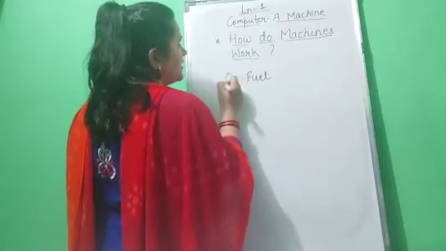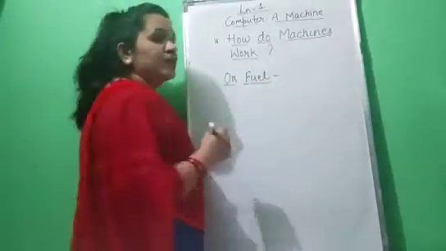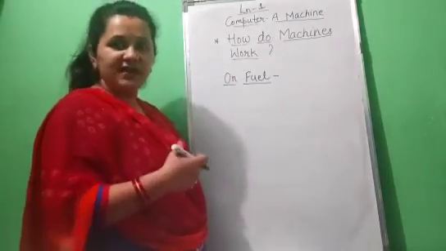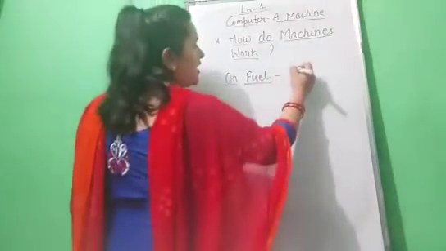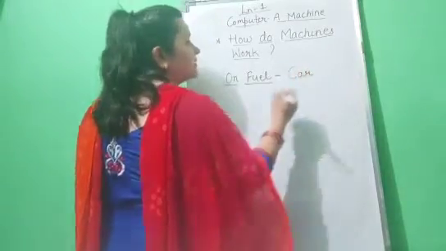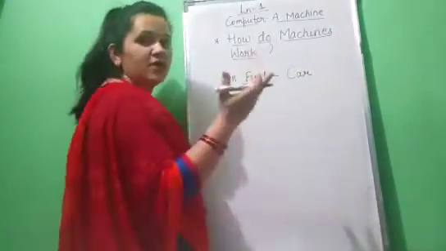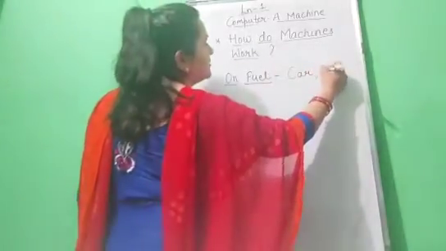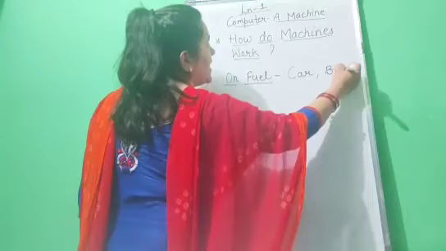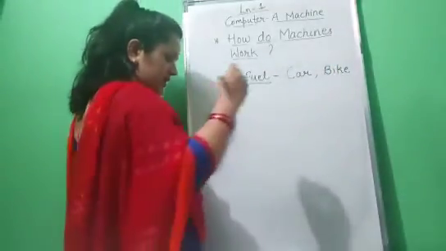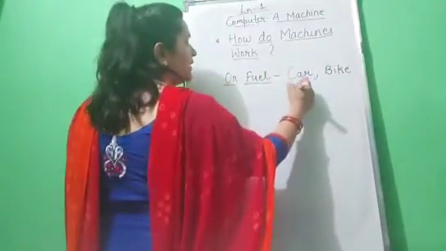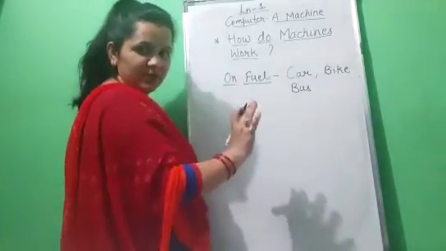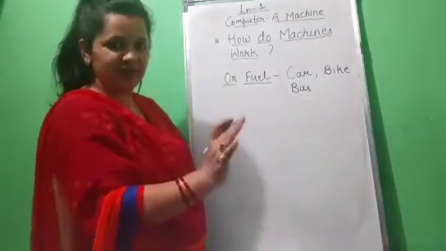Now, on fuel. Now, children, there are some machines which work using fuel. Now, what are they? Yes, children, they are car. A car needs what? Yes, petrol. Okay, so car, bike. Okay, next, bus. These are the machines. These are made by humans. So these are man-made things.